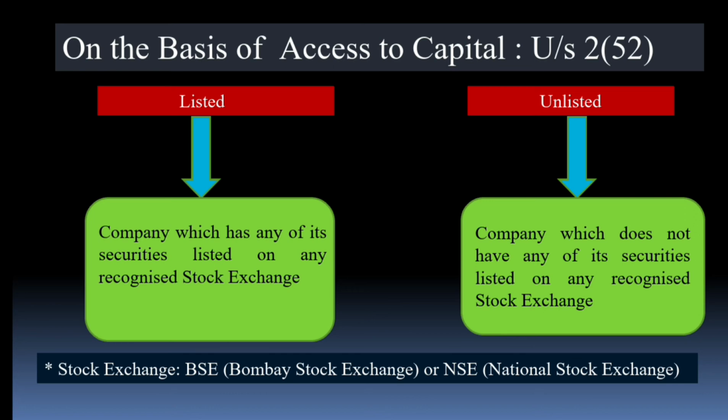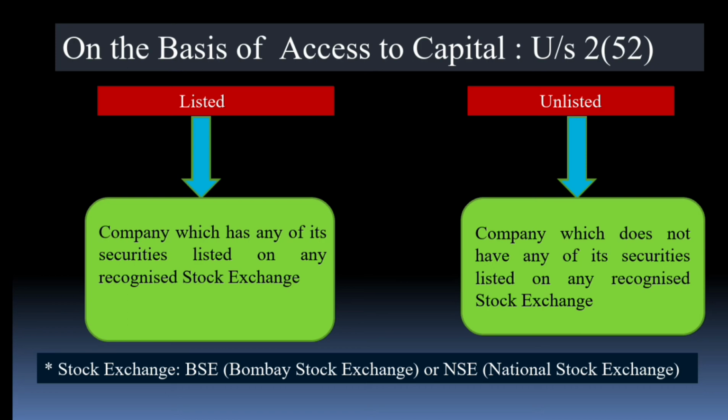One question: can a private company be listed or unlisted? The answer is no. A private company does not fall under this category because a private company cannot issue shares to the public. The public has no access to the capital of the company. The public only has access to the capital in the case of a public company.